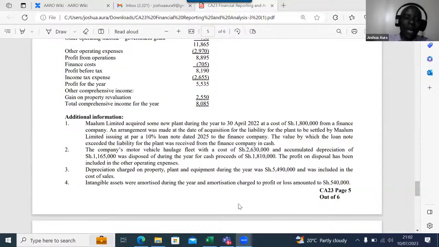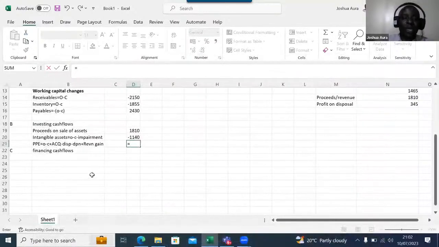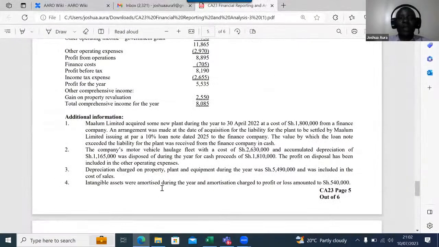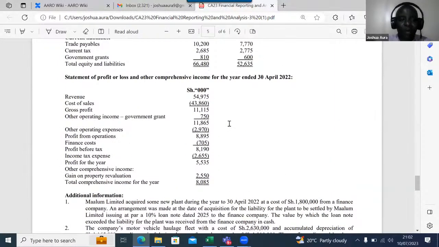1465. Now go back, ladies and gentlemen, to our Excel, for you to be able to see what we have. So we have depreciation. And do we have any revaluation gain? Let's see revaluation gain. Is there anybody who is able to see a revaluation gain that may have affected? If you look around, we have here gain on property revaluation.